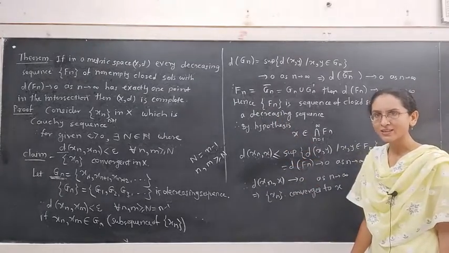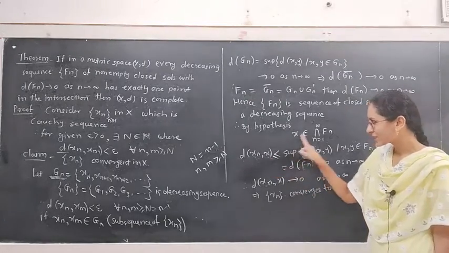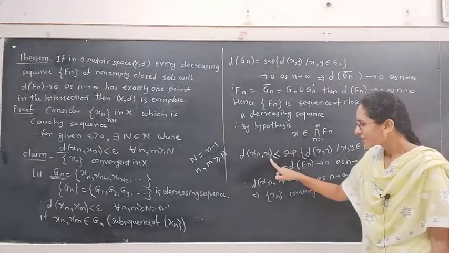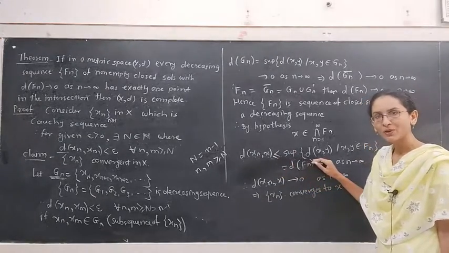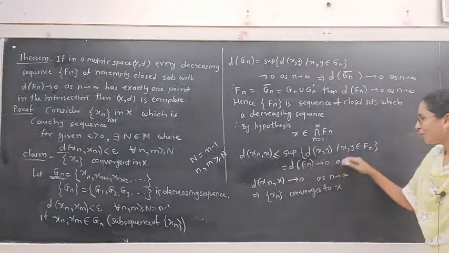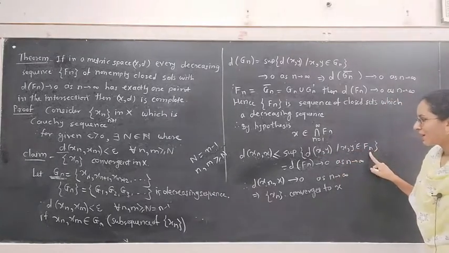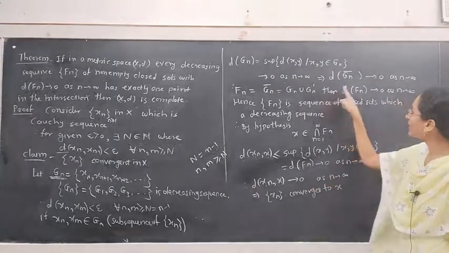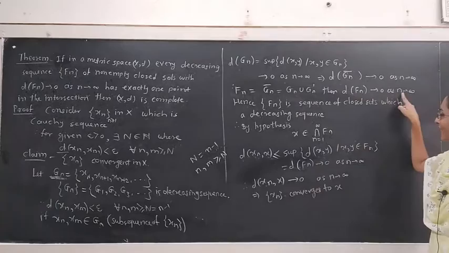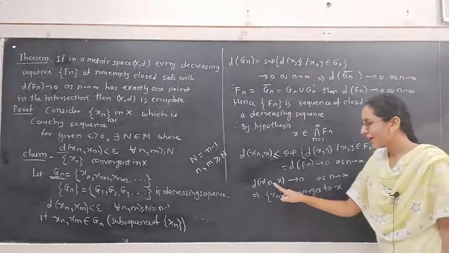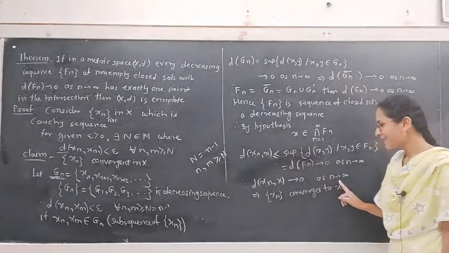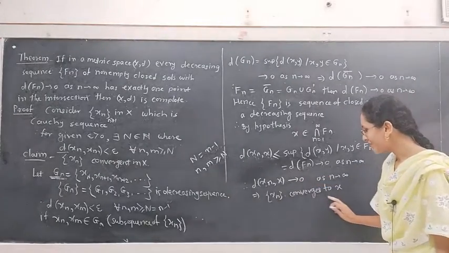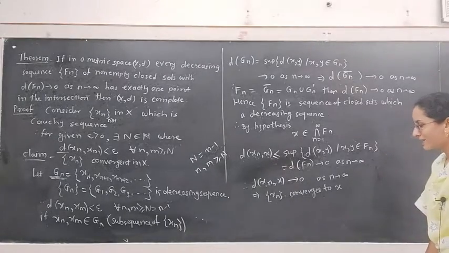Hence, if we find the distance between x, which belongs to Fn, and xn, which also belongs to Fn, this distance is less than or equal to the supremum of distances of the points of set Fn, but this is the diameter of the set Fn that tends to 0. Here we proved diameter of Fn tends to 0 as n tends to infinity, meaning d of xn x tends to 0 as n tends to infinity. This is what the definition of a convergent sequence implies. Xn is a sequence that converges to x.